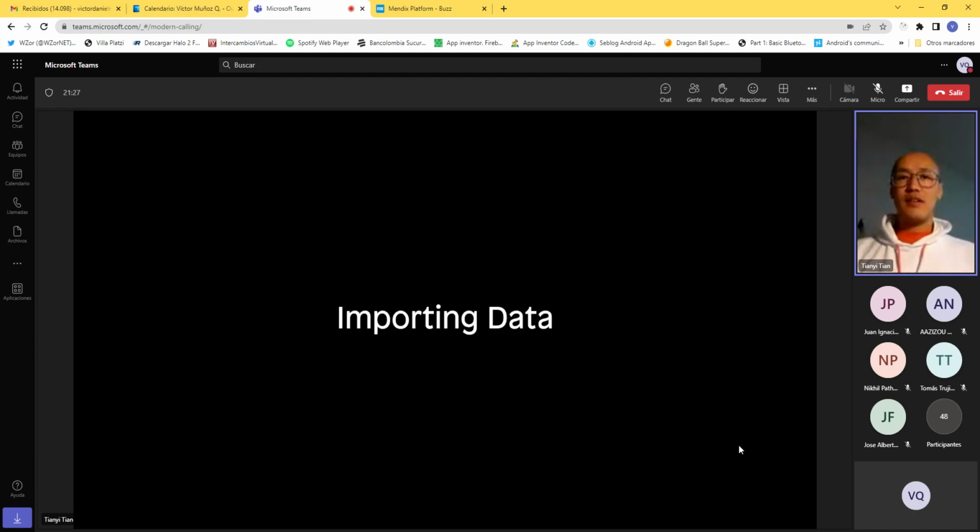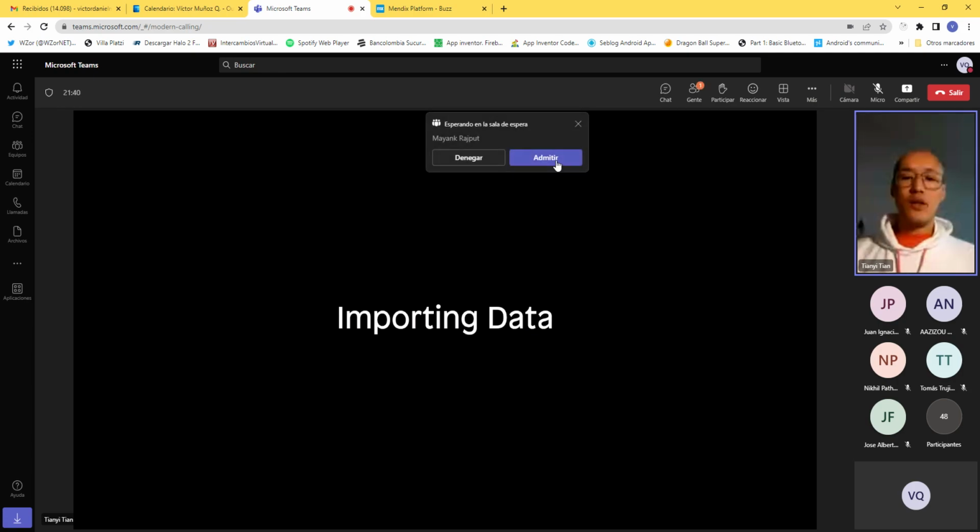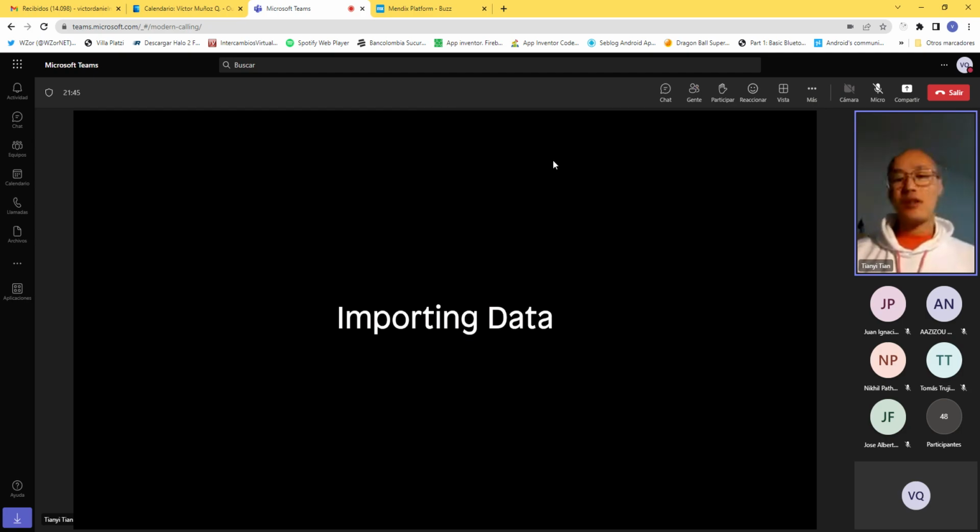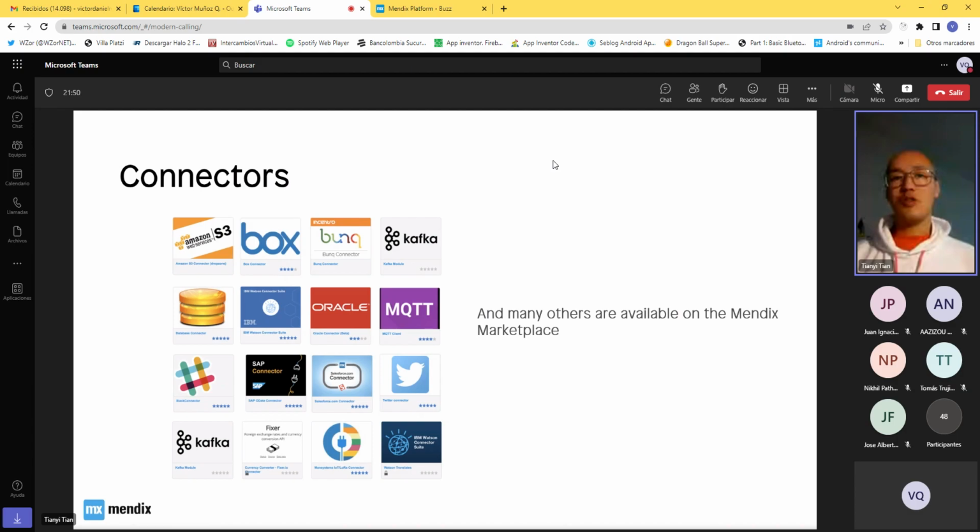All right, then importing data, right? That is basically the foundation of how you work with an app. I mean, you can always create an app from scratch, also with zero data, but if you have data out there, you don't want to manually input it, right? So you want to connect your app to a database, and that is through connectors, right? I already mentioned that there are a bunch of connectors in the marketplace. What you see right here is a small section of it. You can find more on the marketplace, and it's for you to explore, right?